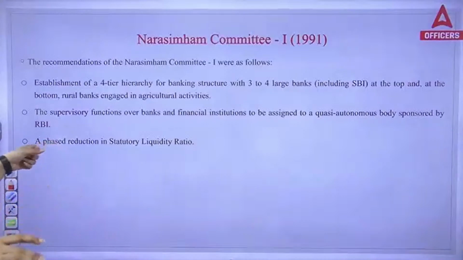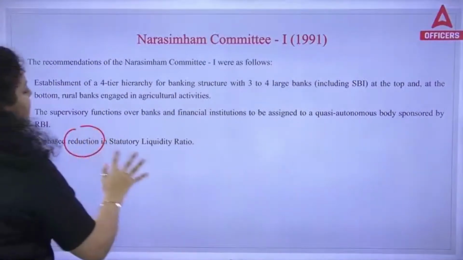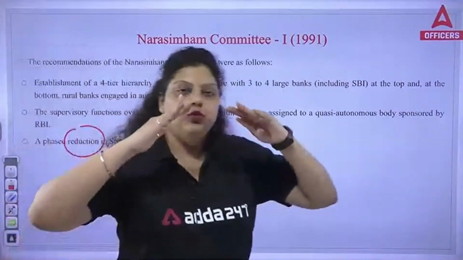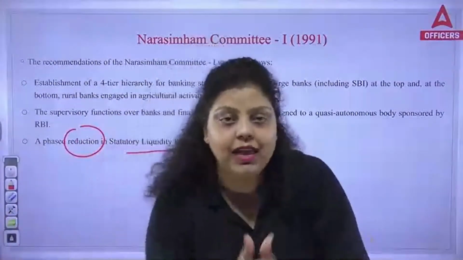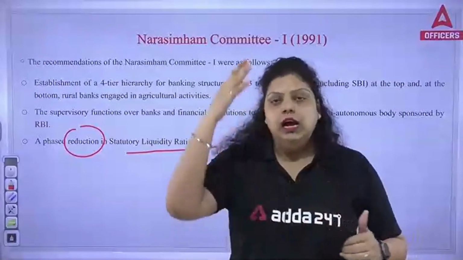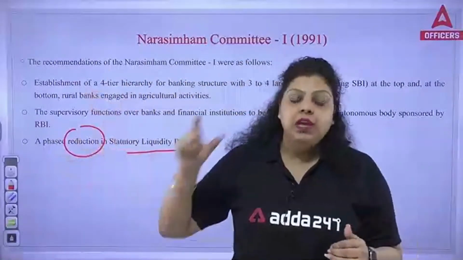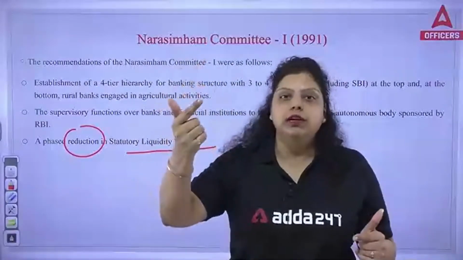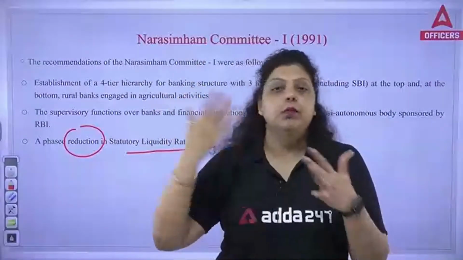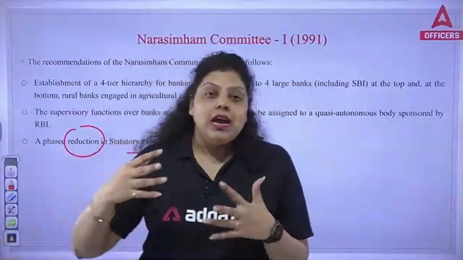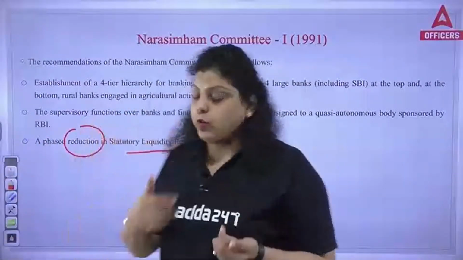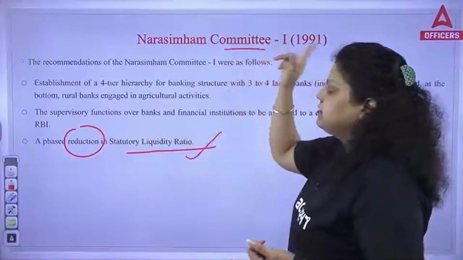So first of all, this is what we have discussed. A reduction in SLR has been recommended by the Narasimhan Committee. The Narasimhan Committee said that you have to reduce the reserves that banks have to maintain with themselves in the form of cash, gold, and securities. If you reduce the SLR reserves, what happens? Banks will have more liquidity. If the bank has more liquidity, the bank will provide more loans to the public, and then the circulation of money in the economy will be more. So this is one of the recommendations of the Narasimhan Committee.